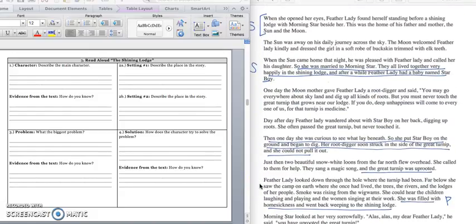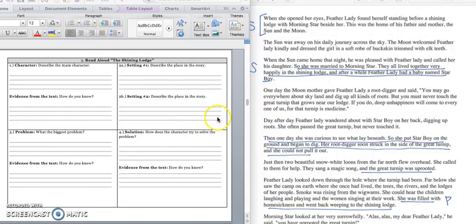Turn the page. When she opened her eyes, Feather Lady found herself standing before a shining lodge with Morning Star beside her. This was the home of his father and mother, the sun and moon. And we will stop right there because we have our second setting.